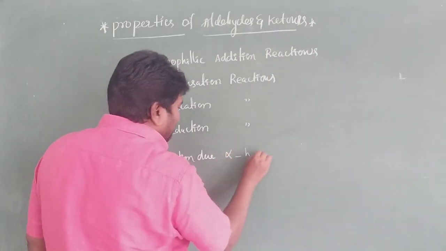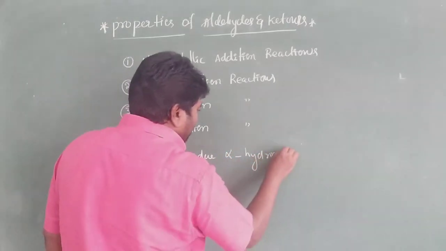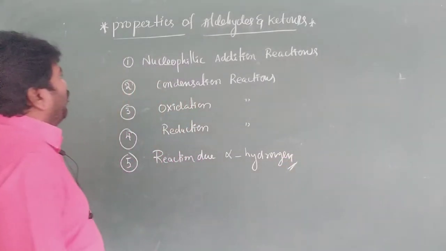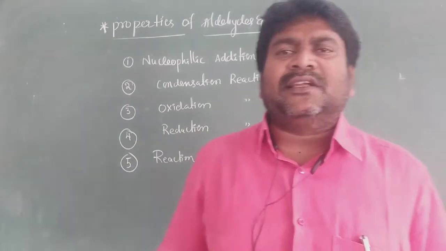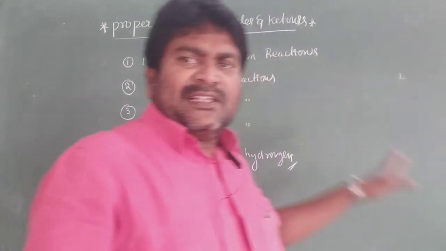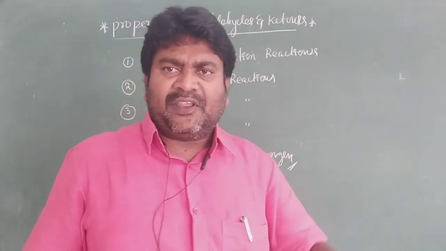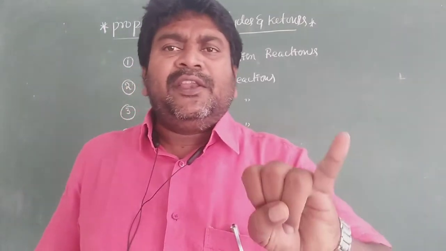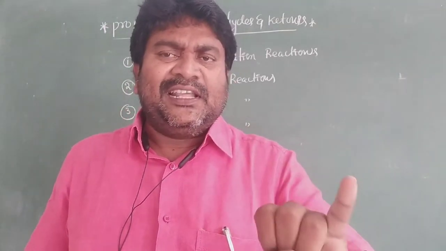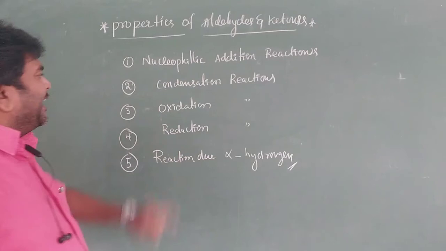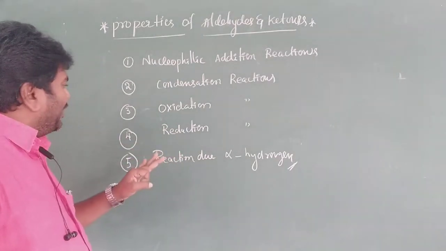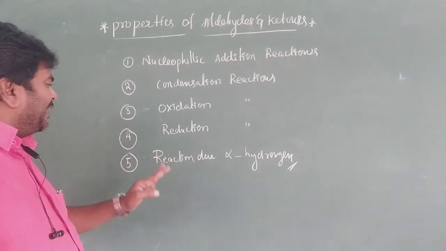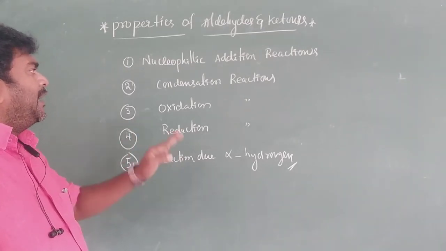It is very, very important, my dear students. Carbonyl compounds, meaning aldehydes and ketones, undergo these 5 types of reactions.